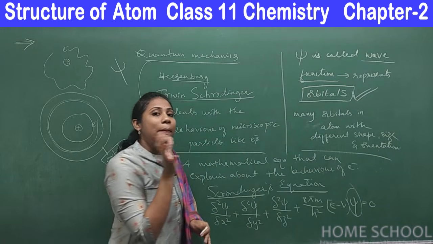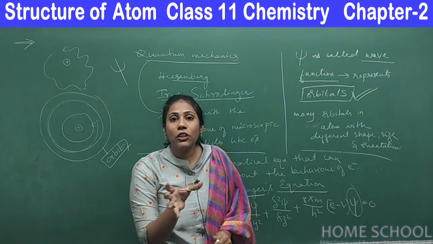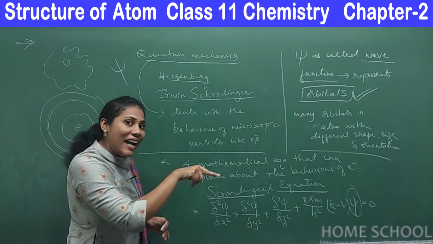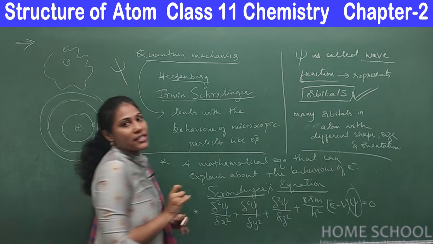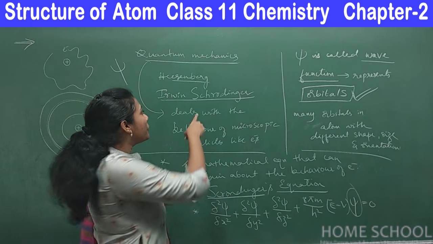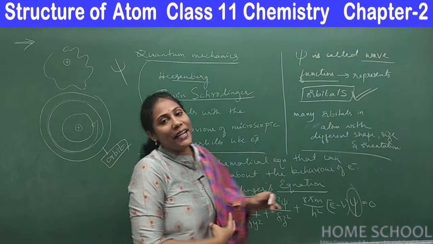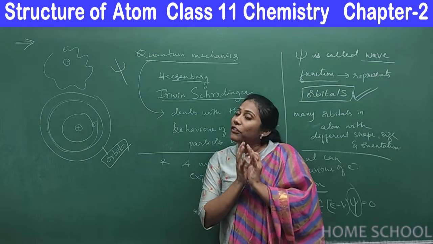Okay, so in a particular atom, if you want to know anything about the electron, you must mathematically solve Schrodinger's equation. Right? So this is how these two scientists have simplified the complex structure of the atom.